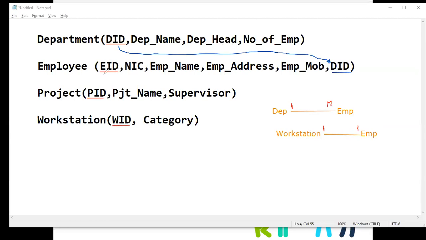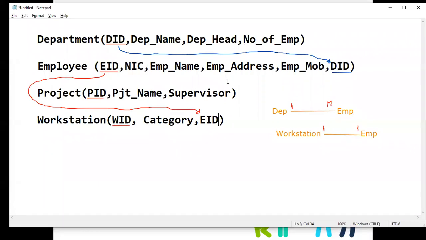So let's add the employee ID into the workstation table. We can take employee ID and I'm going to add that here. Employee ID. Now the link is created between the employee table and workstation. Then let's think about the employee table and the project table.